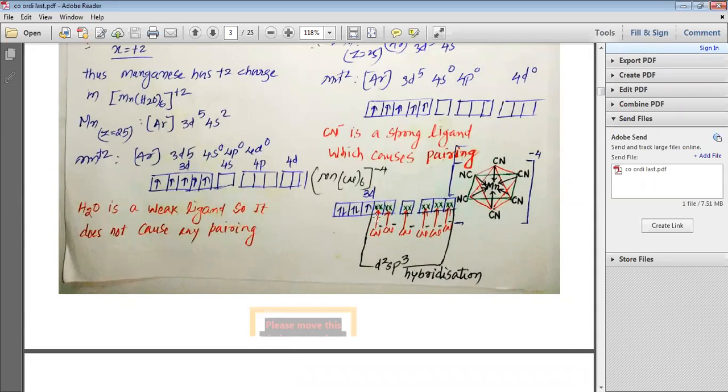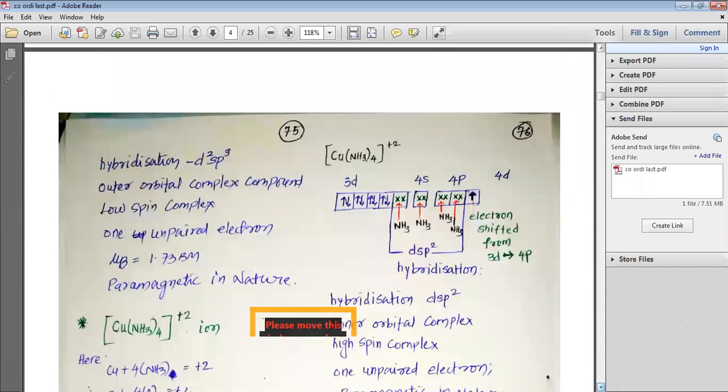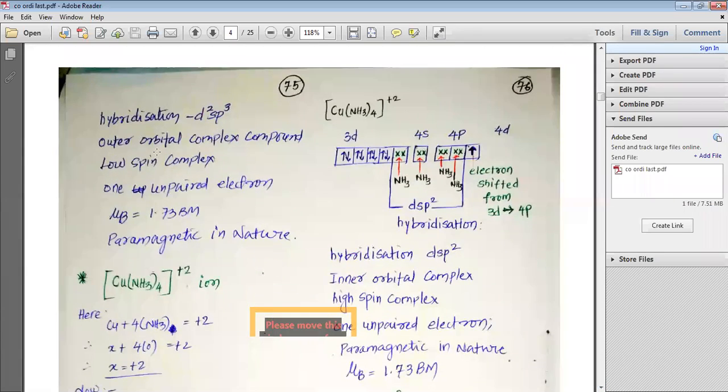So using these 2 vacant 3d orbitals, d2sp3 hybridization becomes possible in [Mn(CN)6] 4 minus, and thus we get d2sp3 hybridization. You can see that the octahedral shape of [Mn(CN)6] 4 minus has been shown in the figure. The hybridization is going to be d2sp3, which is an inner orbital complex compound. It is a low spin complex, and as it has got 1 unpaired electron, the mu is going to be 1.73, and that is why it is paramagnetic in nature.